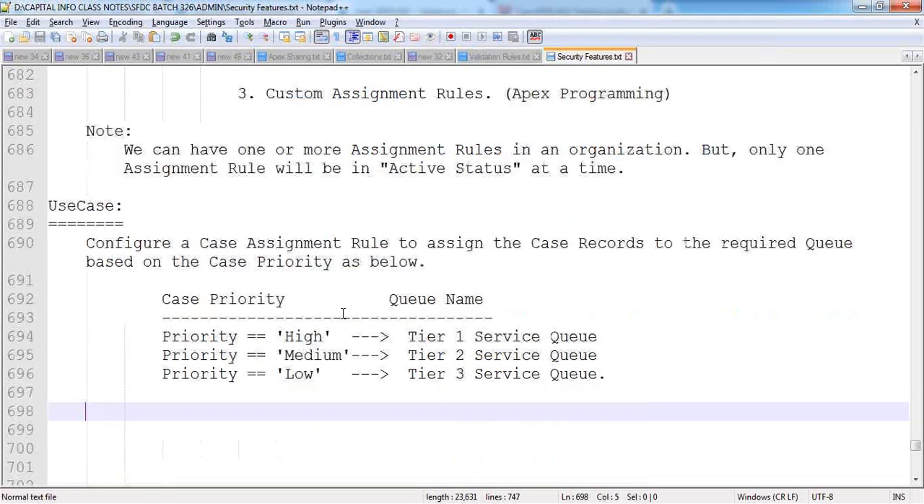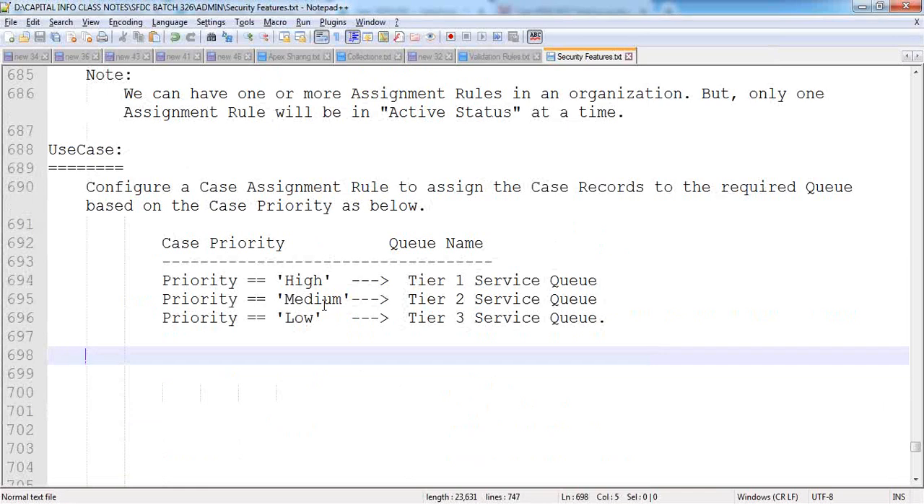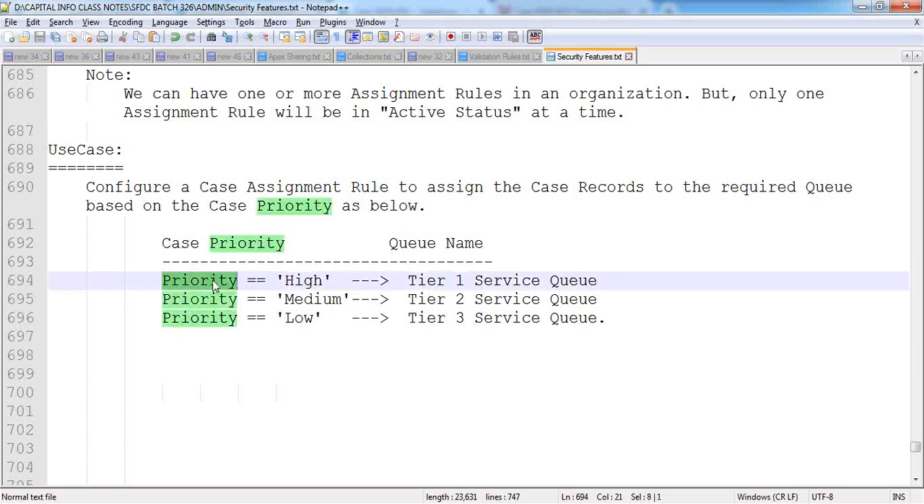So this is my use case. How can we configure the assignment rule? Now tell me, is it a case assignment rule or lead assignment rule here? Why? Because we are assigning case records. To assign the case records, we have to use case assignment rules. If it is a lead object record, then to assign the lead records, we have to use lead assignment rules. If it is any other object, then we have to use custom assignment rules. So that's it. Simple.